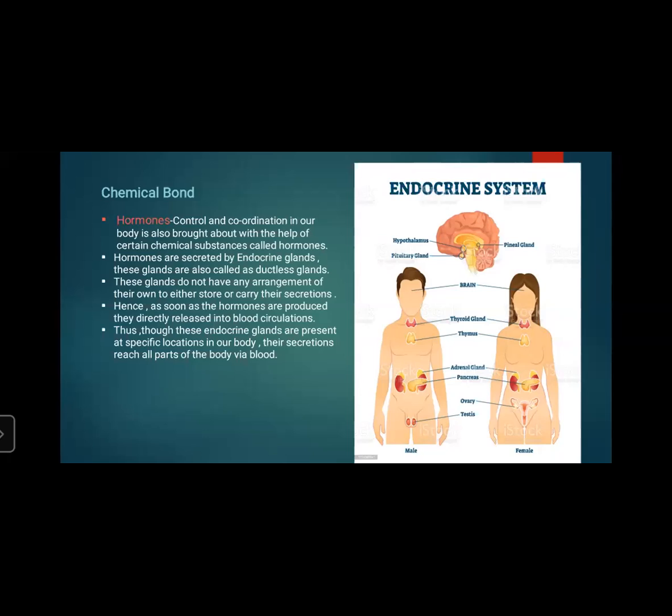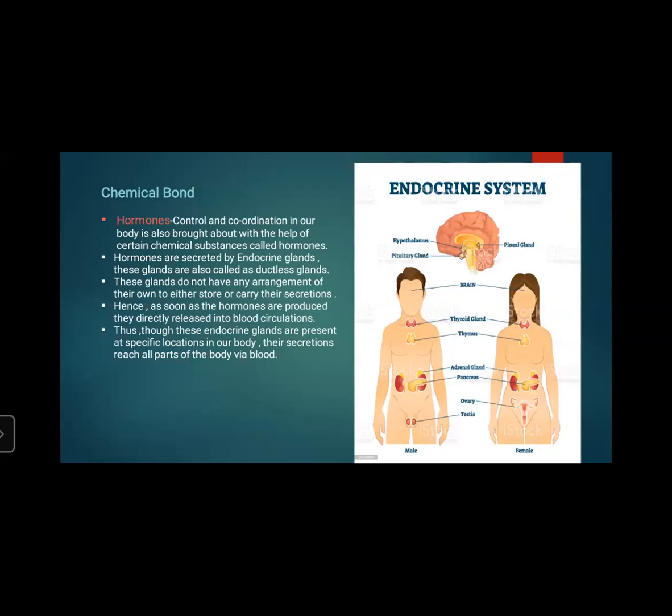These two systems help each other to control and integrate the various activities of the body. A marked difference between these two systems is that nerve impulses are fast but short-lived, whereas the action of hormones is very slow but long-lasting.